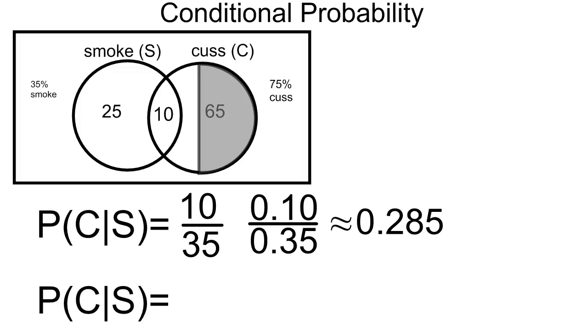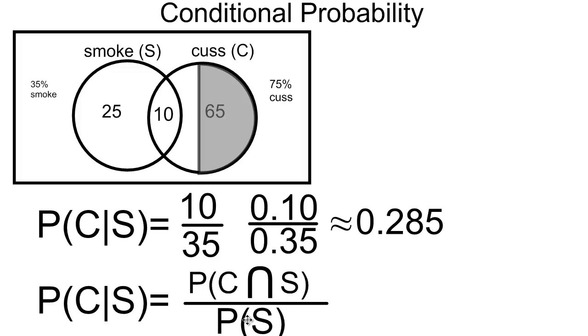And so I can do this symbolically by saying the probability they cuss, given that they smoke, is equal to the intersection set of cussing and smoking, which in our case was 10, divided by the probability of the person smoking, which was 0.35 or 35%. And so there's our formula for the probability of one condition given another.